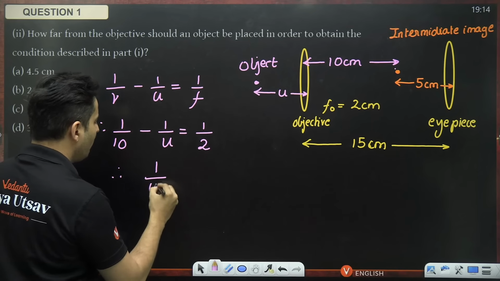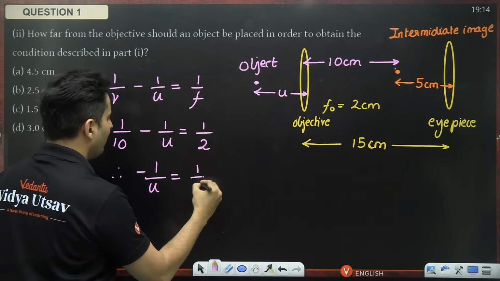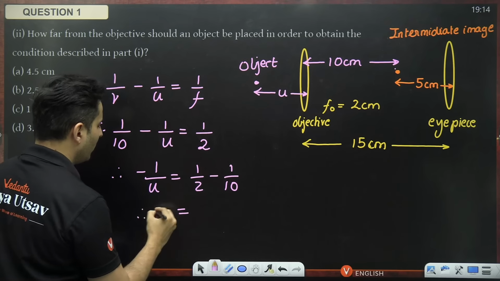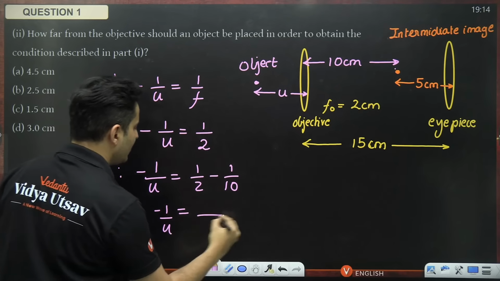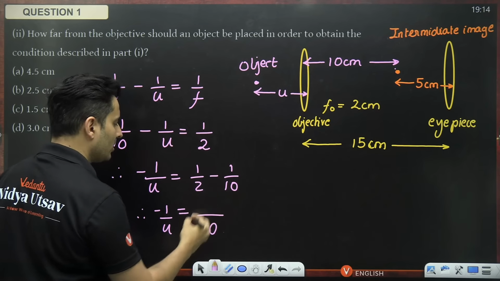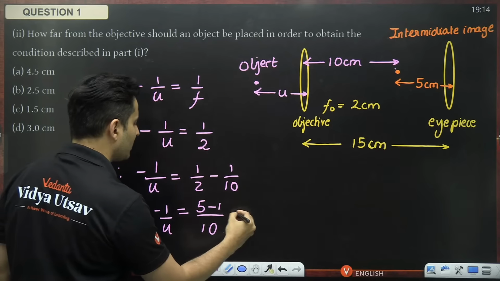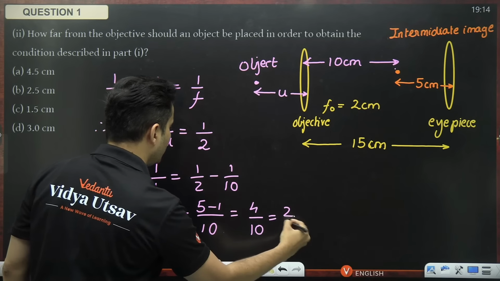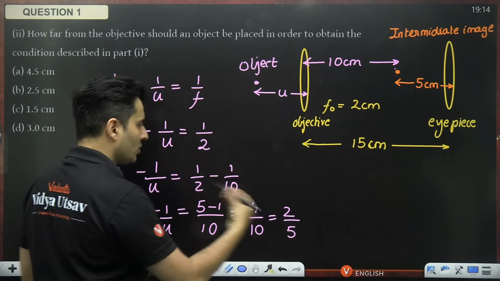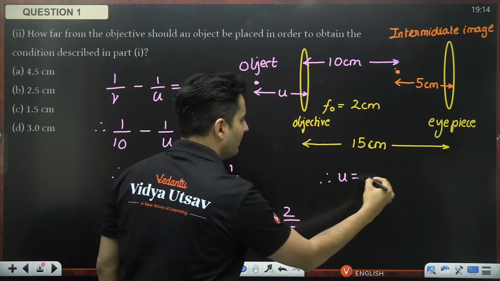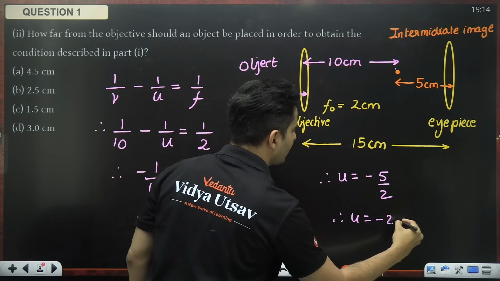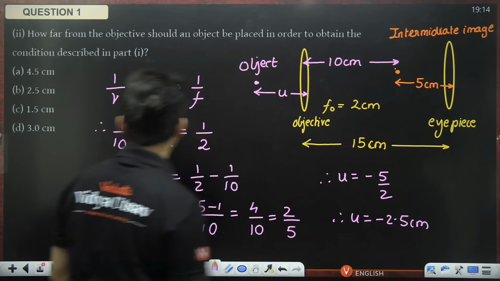So minus 1 by u will be 1 by 2 minus 1 by 10. LCM is basically 10, guys. 2 goes with 10 5 times. So 5 minus 1, which is basically 4 by 10, which is basically 2 by 5. So flipping it, u will be minus 5 by 2. So this will be minus 2.5 centimeters.